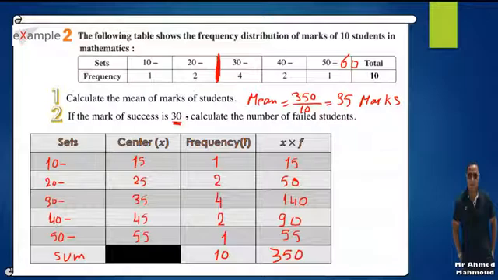And here we have the number of pupils who got less than 30. They are 3 pupils. It's 2 plus 1 equals 3 pupils, students.